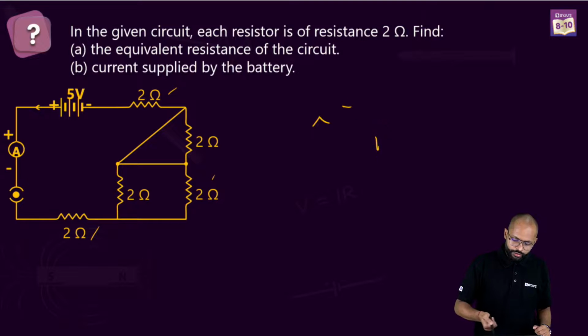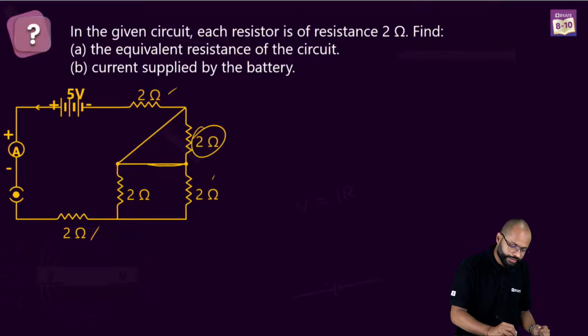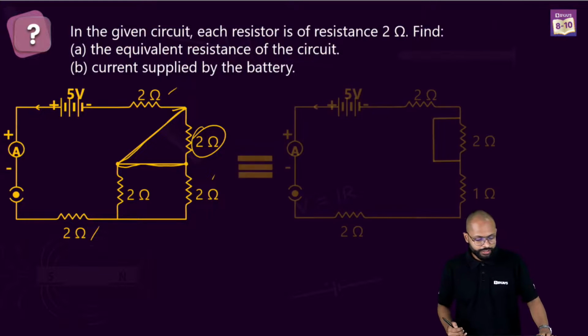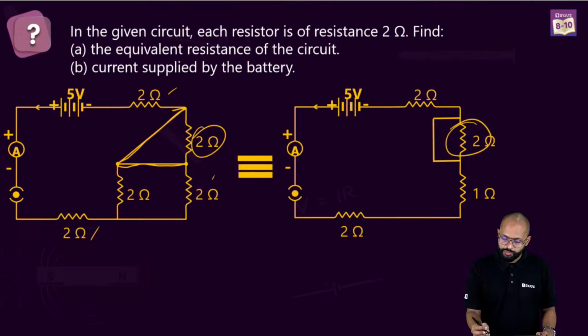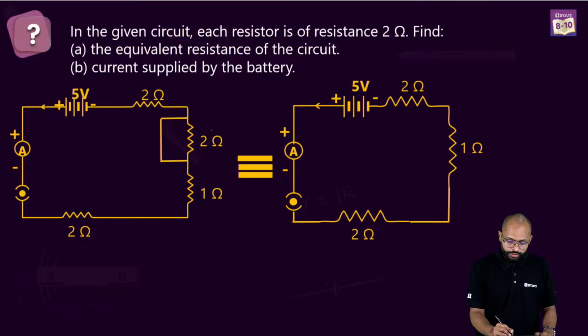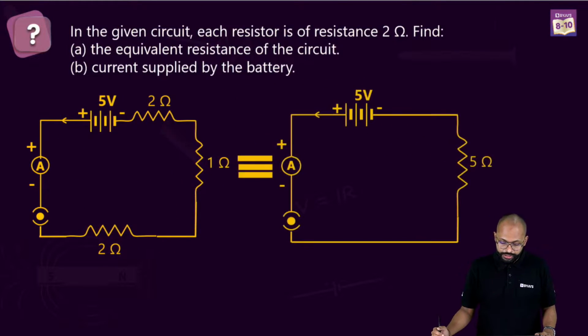So that's why, you know what? This 2 ohm doesn't even exist. Why? Because this is a path which is very clearly shorted. It's a path of zero resistance. So current will flow through that path, right? It is shorted, which means it does not exist, so you will remove it. This is 2, this is 1, this is 2. Now it's a series combination: 2 plus 1 plus 2. What is this? 5. You will get 5 ohm as the equivalent resistance and you can find the current.